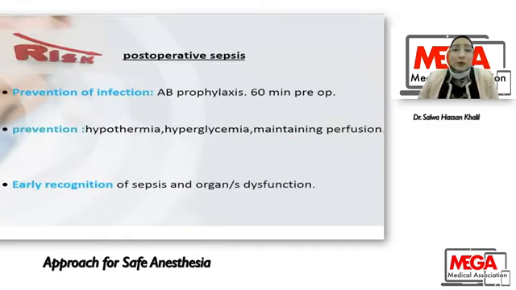To avoid post-operative sepsis, you have to give antibiotic prophylaxis 60 minutes pre-operative, maintain normothermia, avoid hyperglycemia, maintain perfusion, and ensure early recognition of sepsis and organ dysfunction. Any unexplained organ dysfunction should be considered sepsis until proved otherwise.